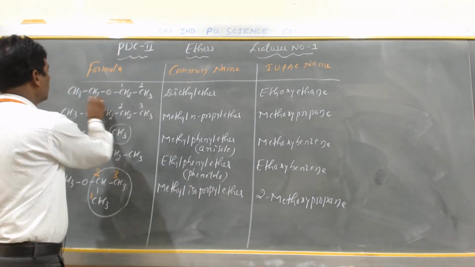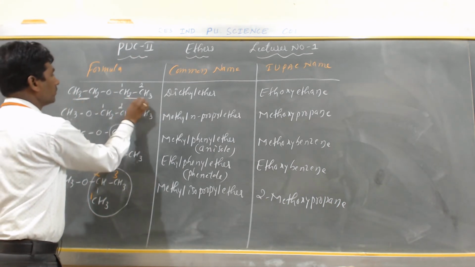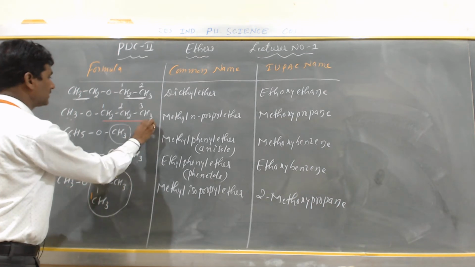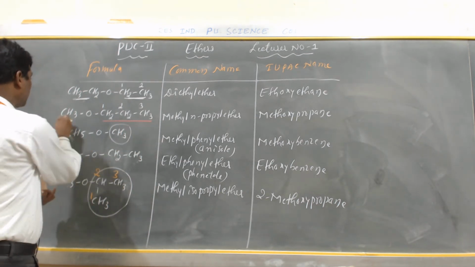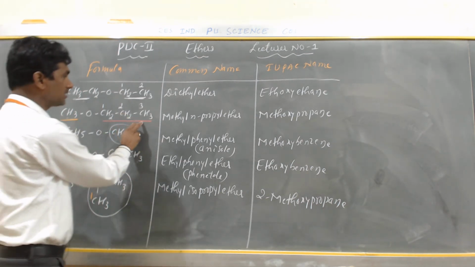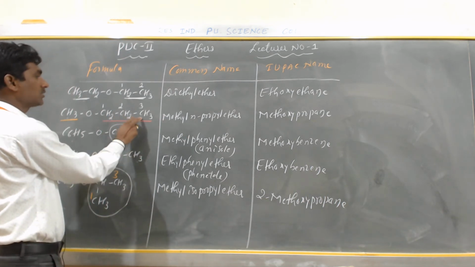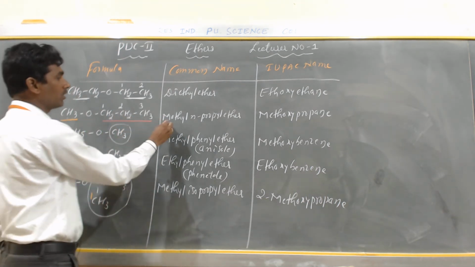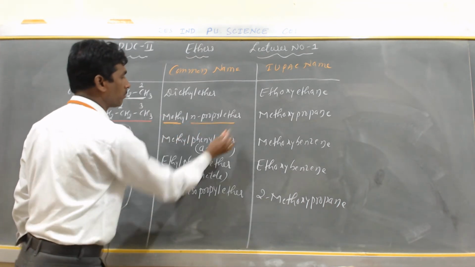Now here both CH3CH2 groups are the same, so it is called diethyl ether. Here CH3CH2 is different and the next CH3 is different, so it is a mixed ether. CH3CH2CH3 is called propyl, CH3 is called methyl. So according to alphabetical order, methyl n-propyl ether.